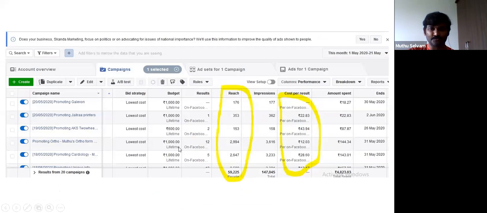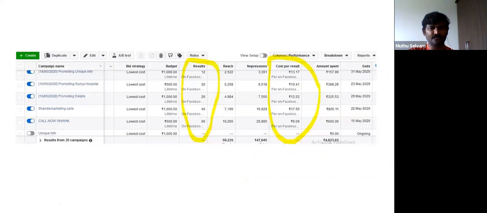These are the ortho clients, 12 rupees per lead. This many people reached it, 2990 were reached, and I got 12 clients. So many hospitals like that. It is very powerful. We are able to sell any product using Facebook lead ad generation. It is a very easy tool, and also a very powerful tool. In a very low cost advertisement, we can do that. Surya Hospital and an infertility center also we have done, so many leads. If they get 10 leads, the money will be huge, right?